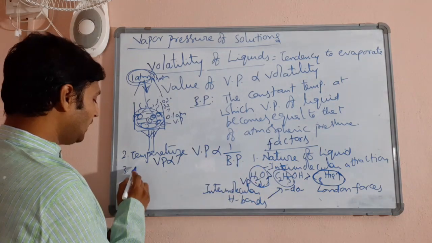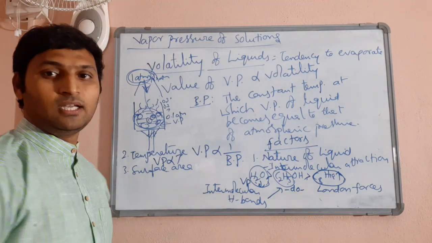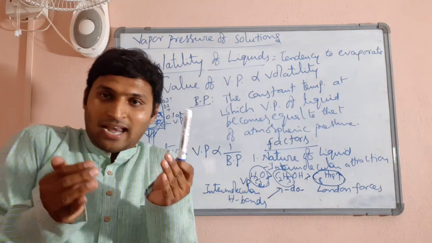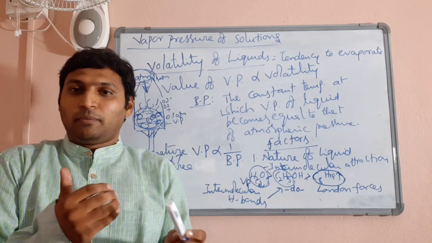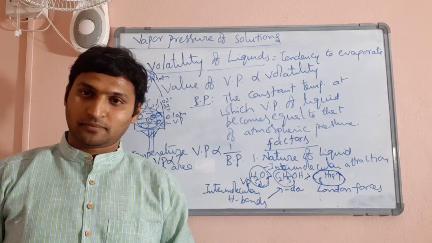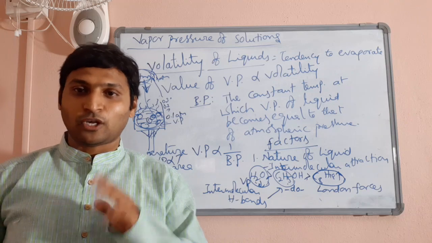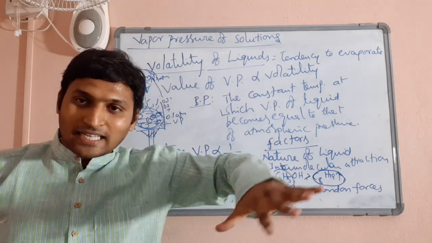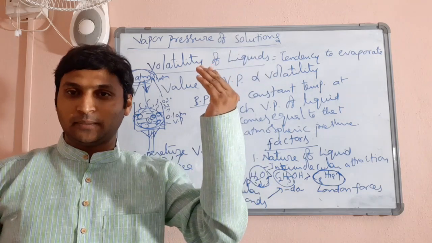Number 3, surface area of liquid. See, if I take a narrow mouthed vessel, will it exhibit more vapor pressure, or if I take a wide mouthed vessel, will it exhibit more vapor pressure? I have already established the point that evaporation is a surface phenomenon. So the more the density of molecules on the surface, the greater will be the extent of evaporation.